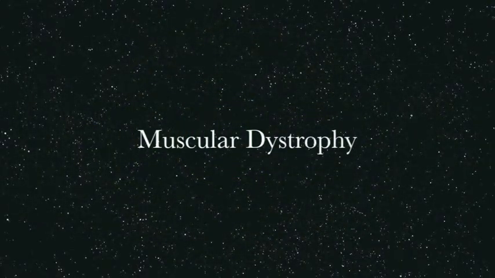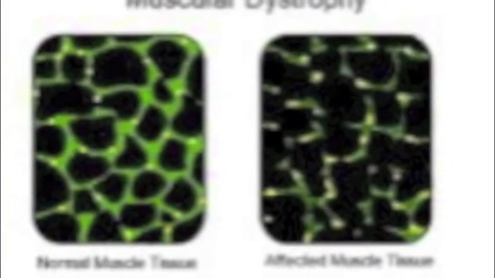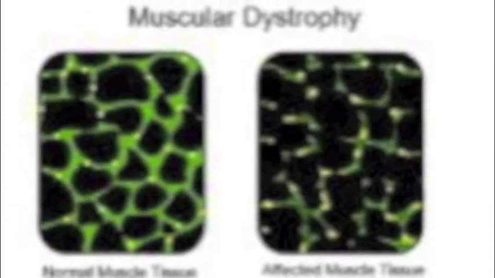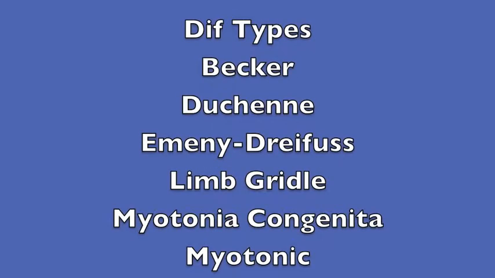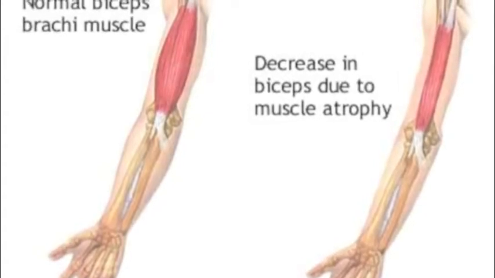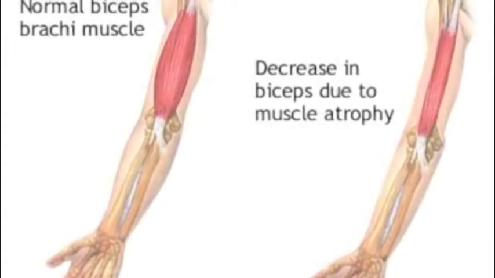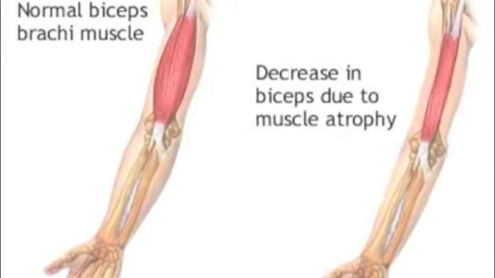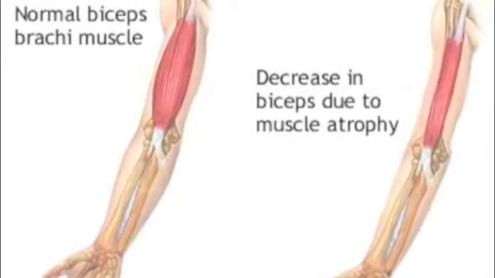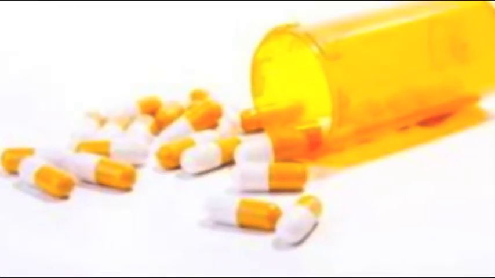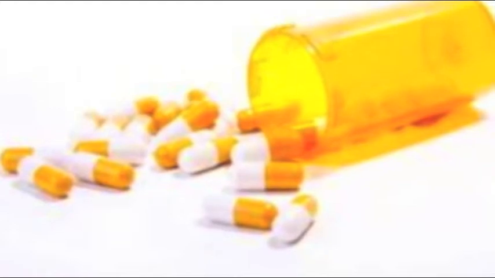The next disease we're going to talk about is muscular dystrophy. Muscular dystrophy is an inherited disease that involves muscle weakness and loss of muscle tissues. There are different types of muscular dystrophy, and each type has different symptoms. Some of the main symptoms include muscle weakness that slowly gets worse, delayed development, difficulty using one or more muscles, drooling, problems walking. There is no known cure for muscular dystrophy, just medicines that'll help.